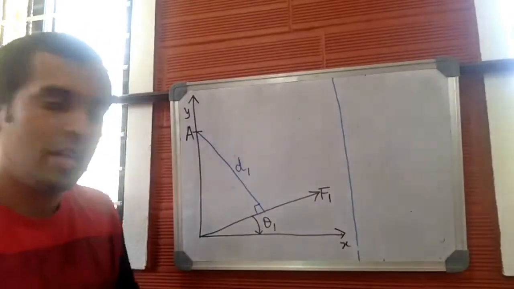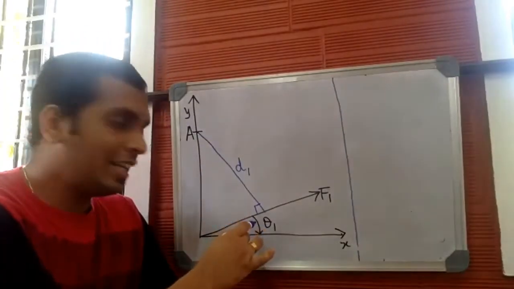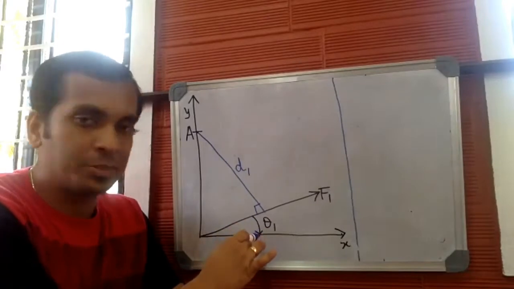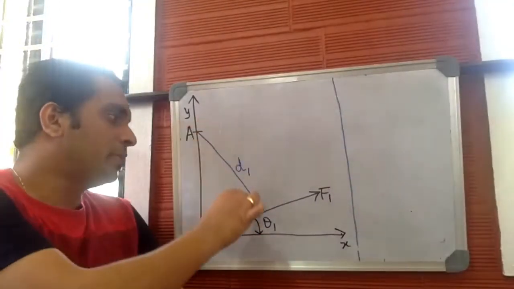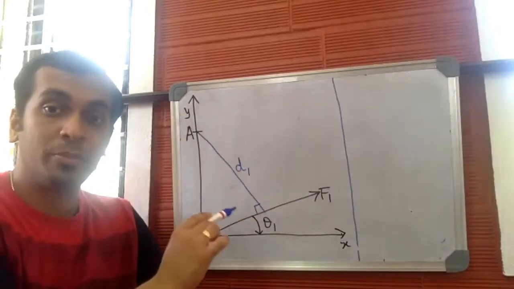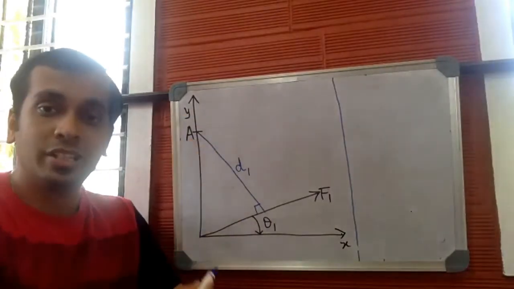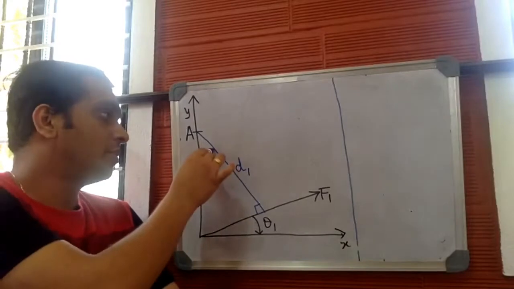Now just think, theta 1 is the angle made by the line of action of force with respect to the horizontal. Now, we need the angle made by this perpendicular line with respect to the vertical, with respect to the y-axis. We need this particular angle.